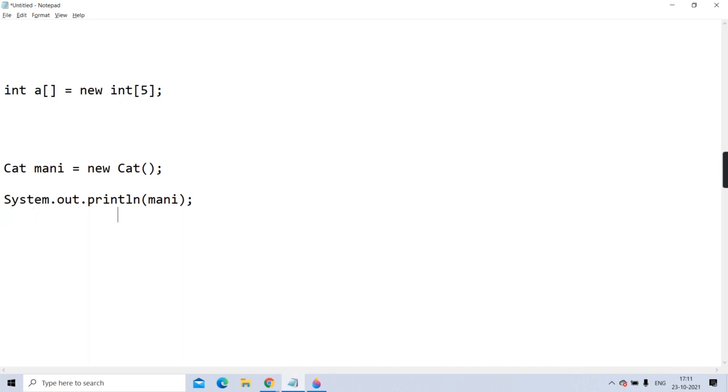Yes, sir. What is the name of that magic method in the context of Java? I am writing System.out. Pardon? Constructor? No, constructor is called here. Constructor is also a magic method, no doubt. But constructor is called implicitly when you create an object of it. But when I pass that object to print, there also one magic method is called.